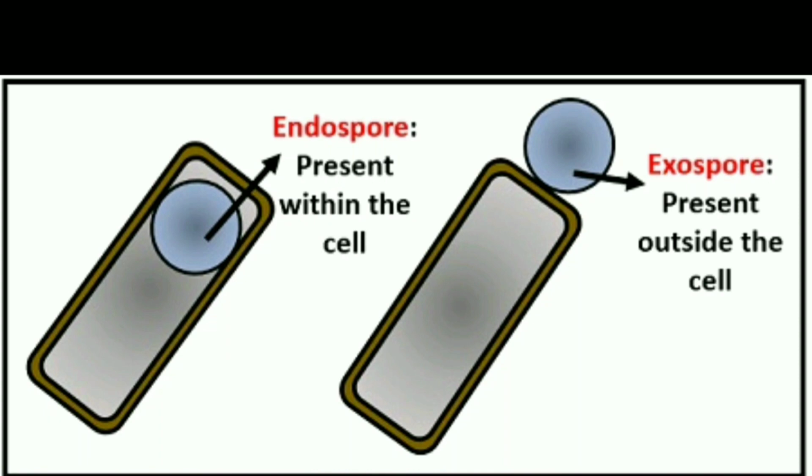A bacterial cell has two types of spores, endospore and exospore. As the word suggests, an endospore is present within a cell, whereas an exospore is present outside the cell.